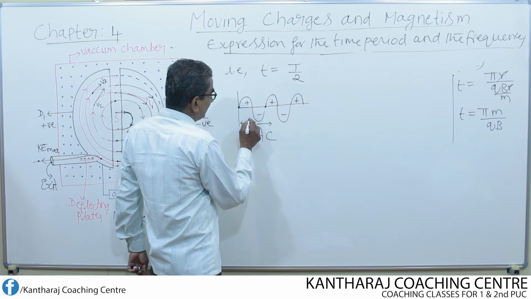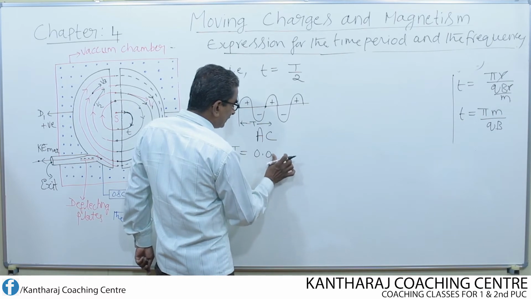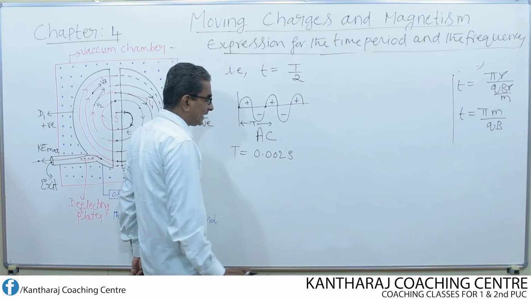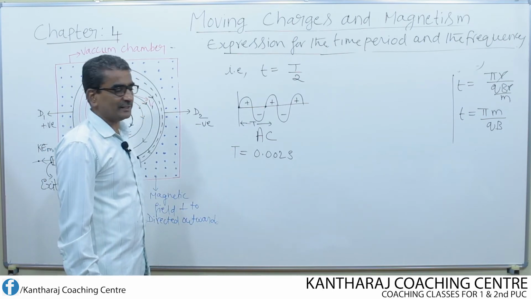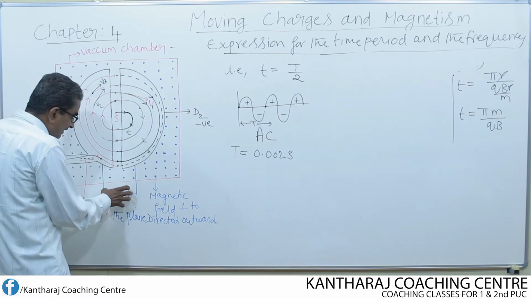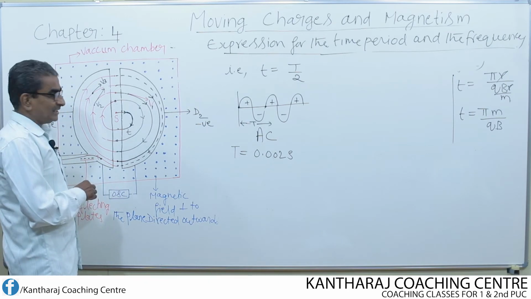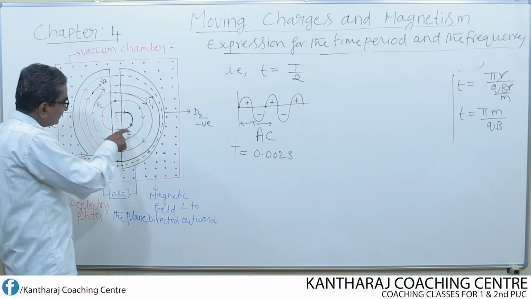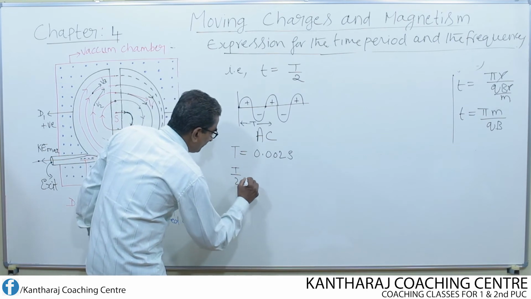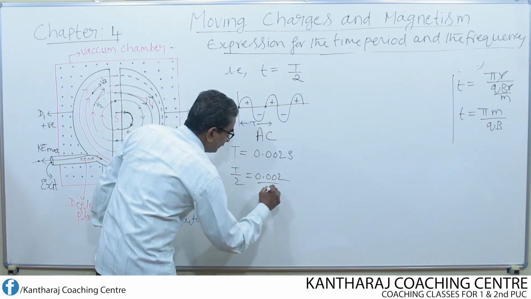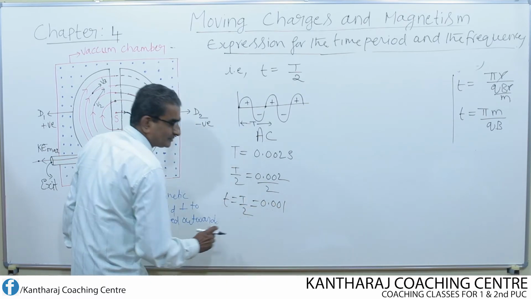This is just an example to understand this. If the time taken to complete one cycle is, let us say, 0.002 second, if I consider that as the time period of AC, then adjust the frequency of AC here. How do you adjust? You have to adjust in such a way that the time taken to complete the semicircular path, that is t, should be equal to half of this. Half of this means T by 2 equal to 0.002 divided by 2 means 0.001. So t equal to T by 2.